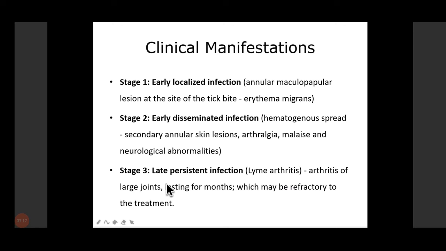The third stage is persistent infection, which may develop in months or years, and here the patient may present with arthritis of large joints. The arthritis will last for months and may be refractory to treatment also. These are the stages which are seen. So Lyme arthritis develops, and it's a persistent disease.